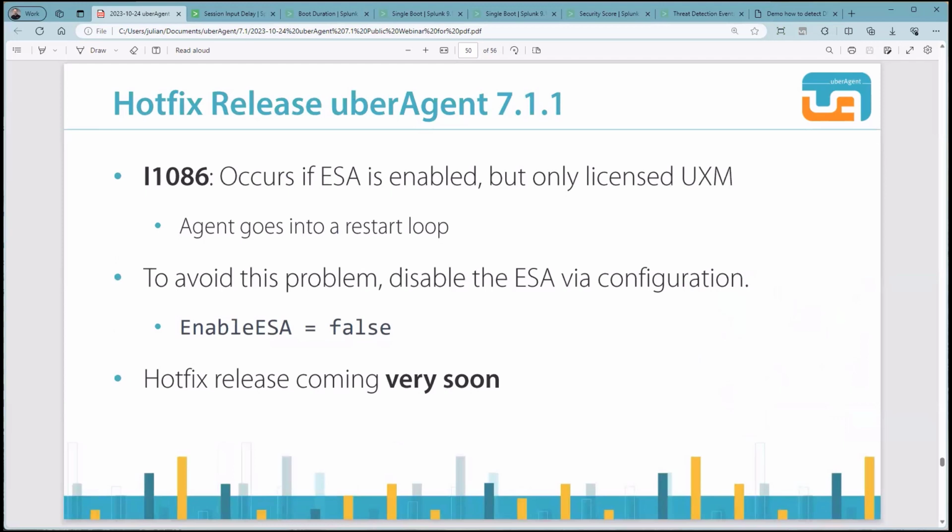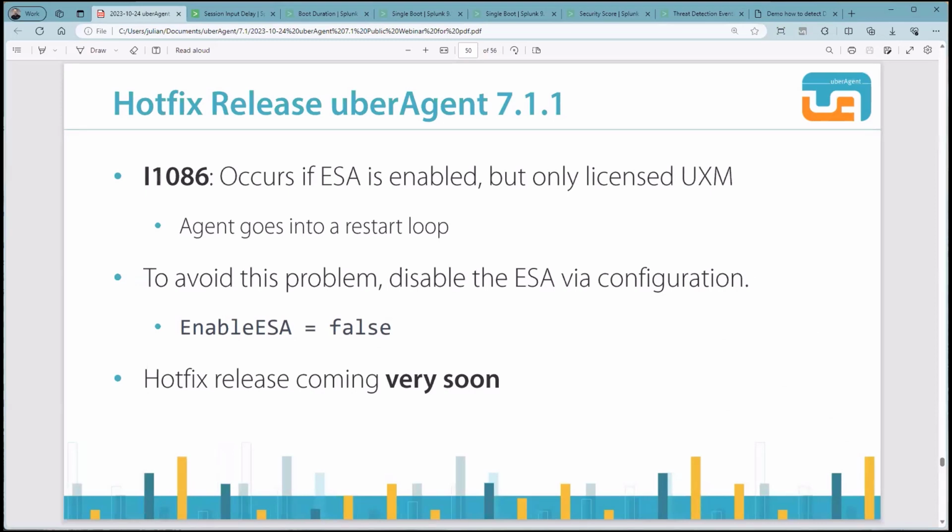We always do our best to test new releases on several machines in multiple environments. However, we identified one issue that led us to start working on a hotfix release, UberAgent 7.1.1. The issue occurs when ESA is enabled in the configuration, but only a valid UXM license file is applied.